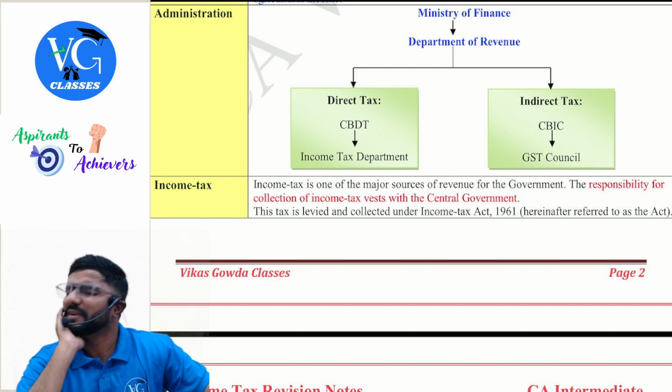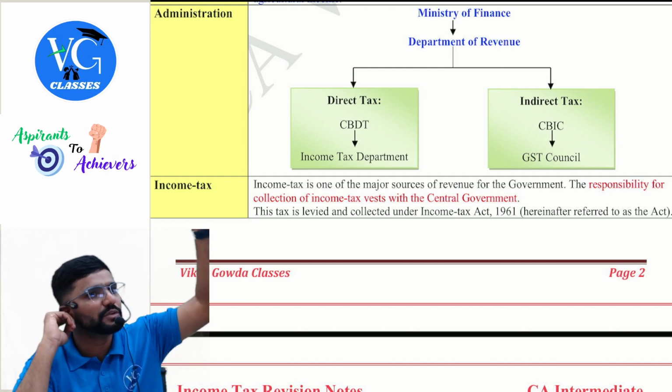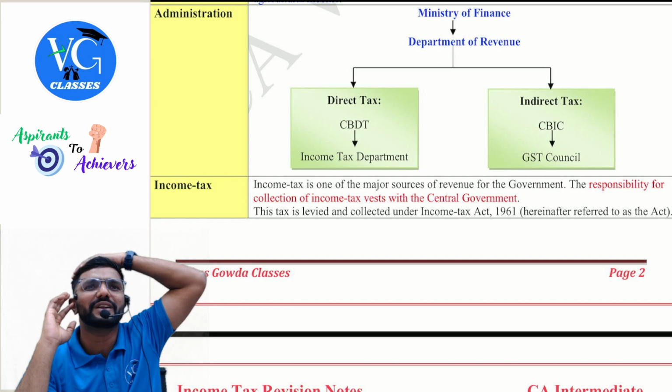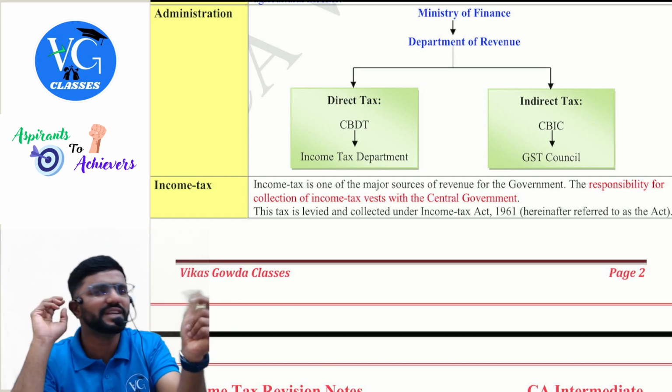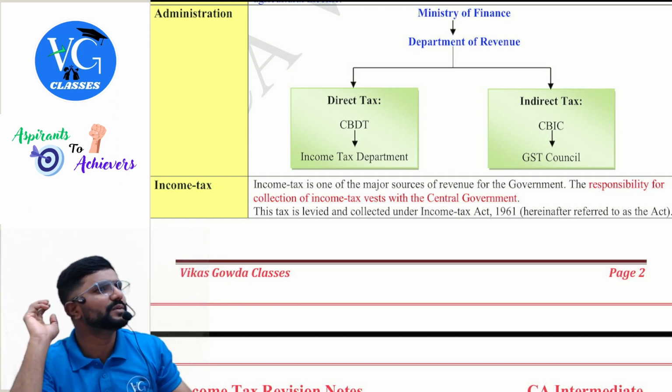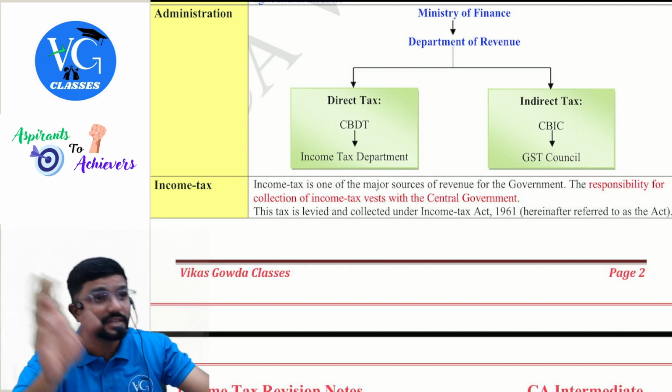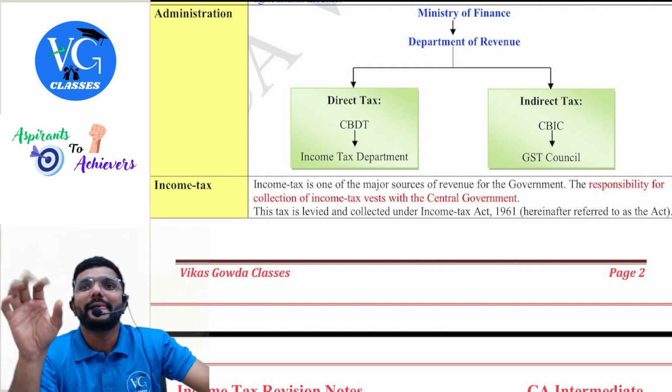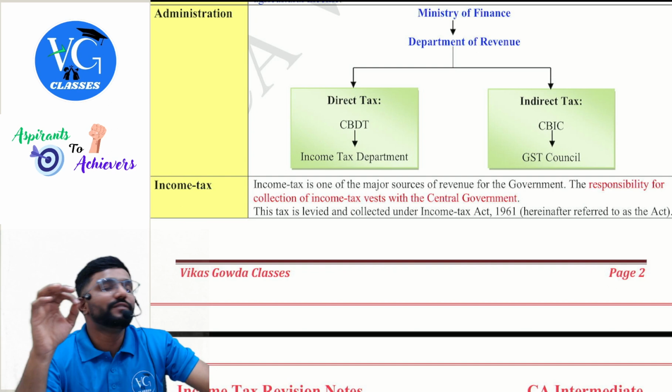Clear? Sir, is it impossible? Definitely not, guys. When you see for the first time so many sections, you will feel like, how do you remember? Go crazy about numbers. Being a chartered accountant, you have to be crazy about numbers. You have to love figures. Figures means I'm talking about numbers. So you should fall in love with the figures.